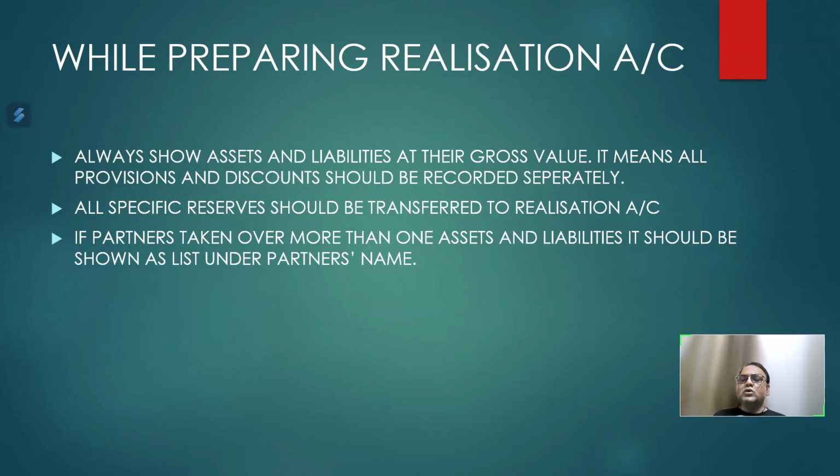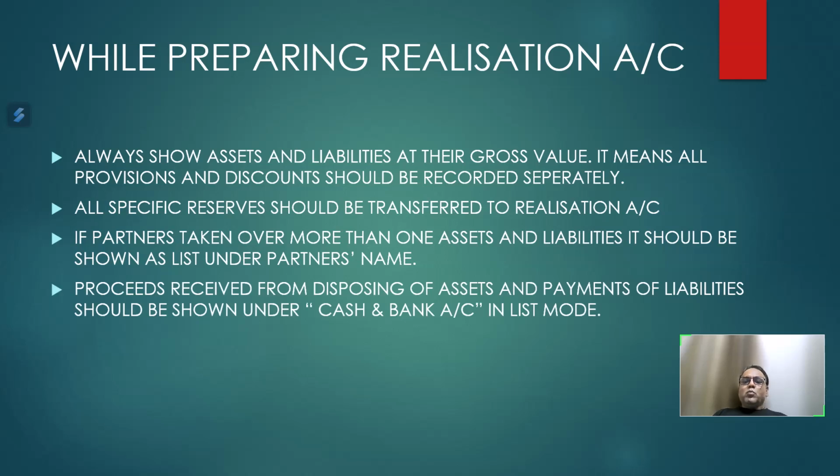So say for example X has taken over any stock, so by X capital account, and under that you have to show stock, investment, land and building, whatever assets X has taken over. Same way the liabilities, in case any partner assumes any liabilities to pay by himself, and if it is more than one liability, then it should again be shown under the partner's name account in the form of a list.